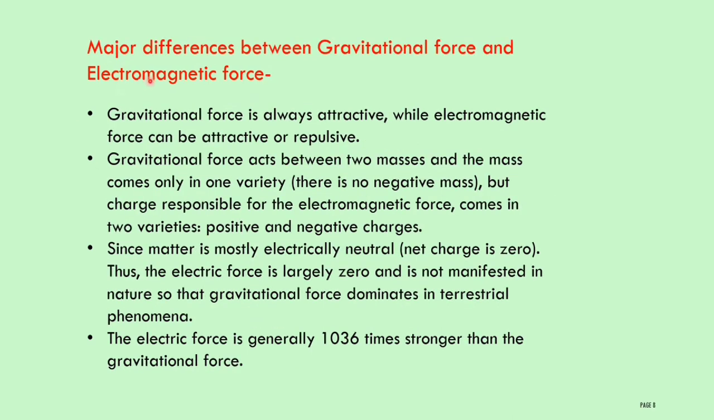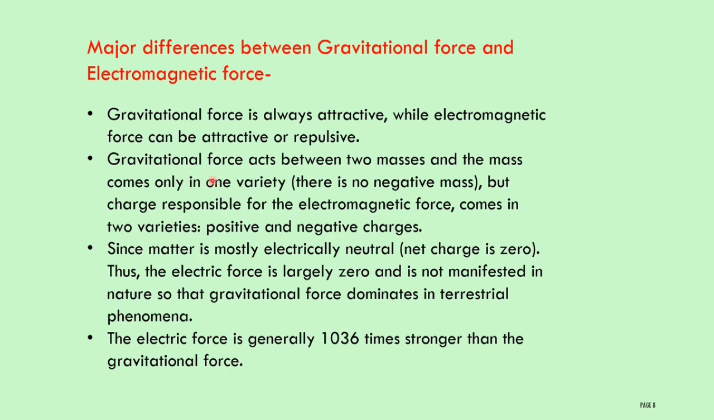Let us discuss the major differences between gravitational force and electromagnetic force. Gravitational force is always attractive, while electromagnetic force can be attractive or repulsive. Gravitational force exists between two bodies having mass, and it is always attractive, while electromagnetic force exists between charged particles. Like charges repel each other, and unlike charges attract each other. Therefore, electromagnetic force involves both attractive and repulsive forces.